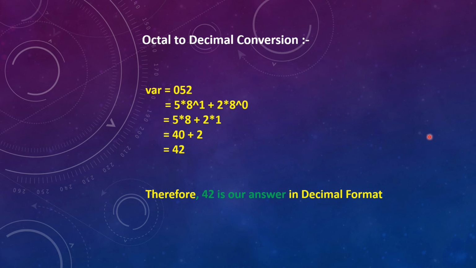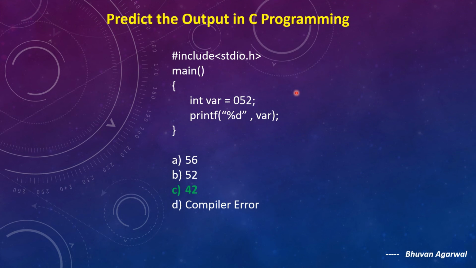Therefore you need to understand how to convert from one number system to another in order to solve such questions. In this question I have told you how to convert octal to decimal. I hope you got this. So our final result will be 42. This is how you need to solve such questions, and what things you need to keep in mind I have discussed in this video.